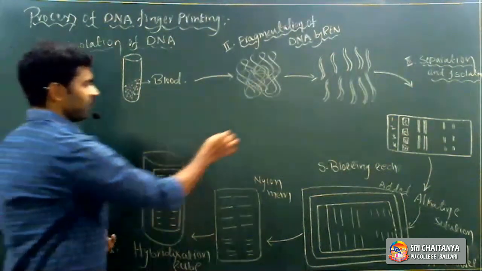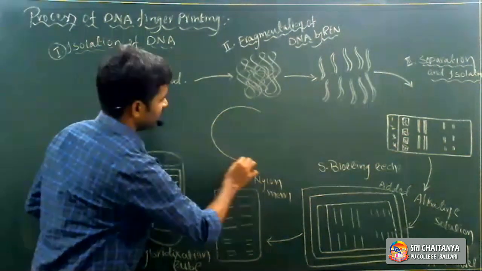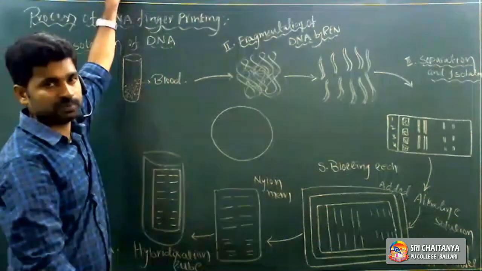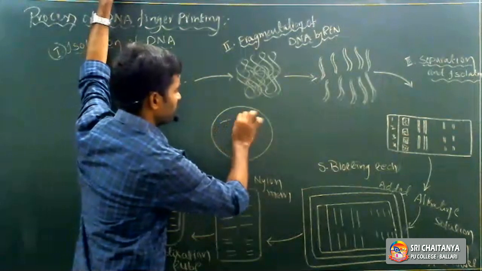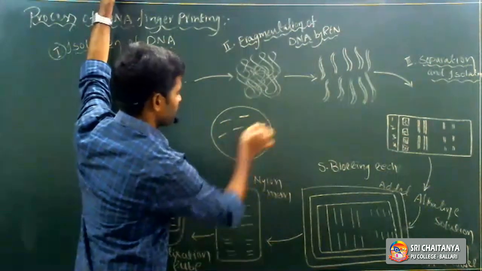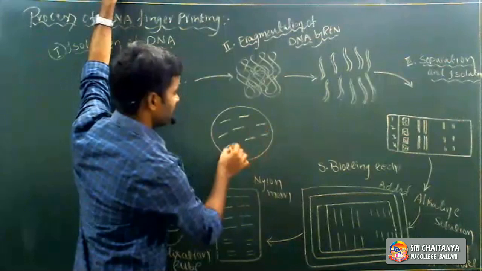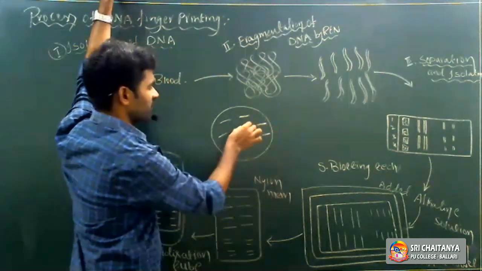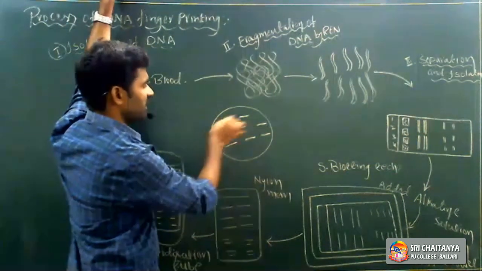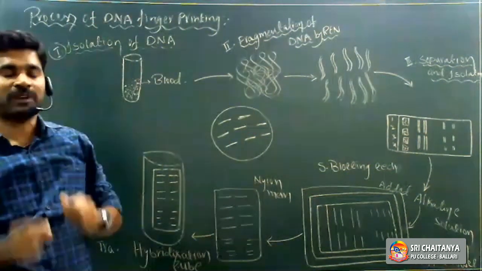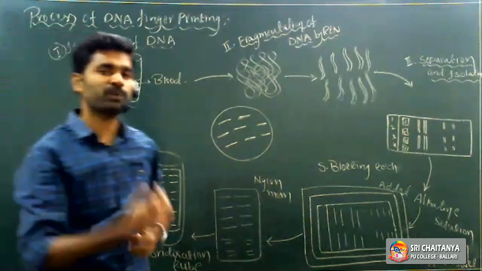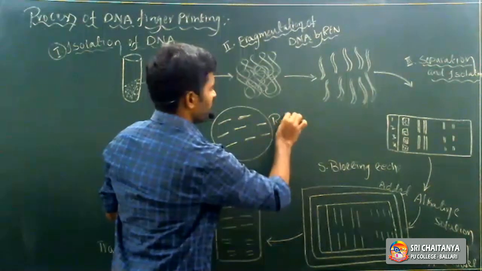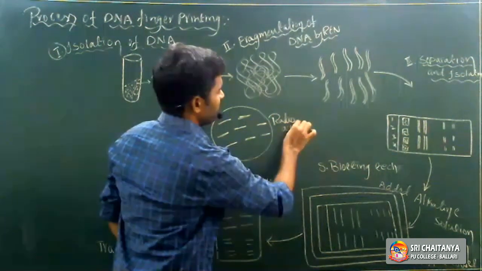Then after that, we have to transfer radioactive probes to the hybridization tube. So what are radioactive probes? Radioactive probes are nothing but VNTRs of suspected persons. VNTRs are variable number of tandem repeats of suspected or doubtful persons, right? These are radioactive probes.